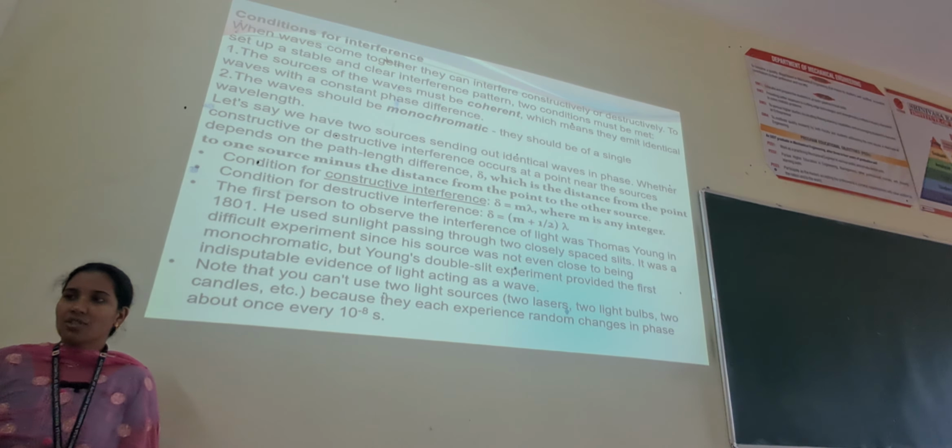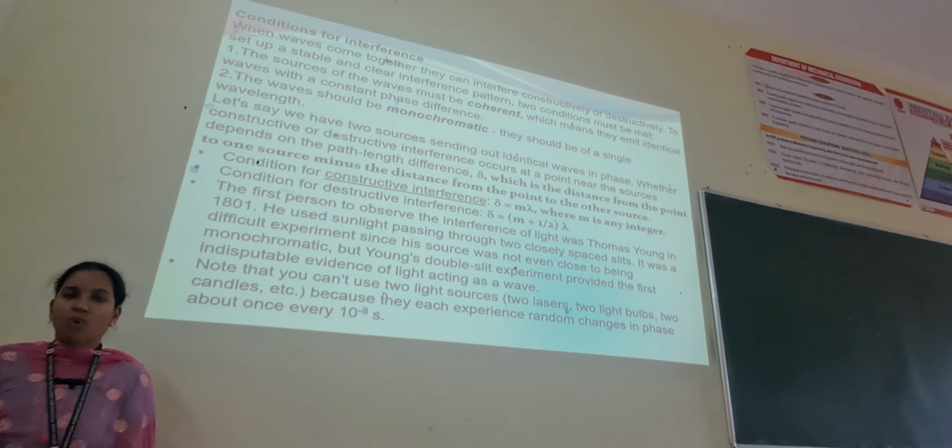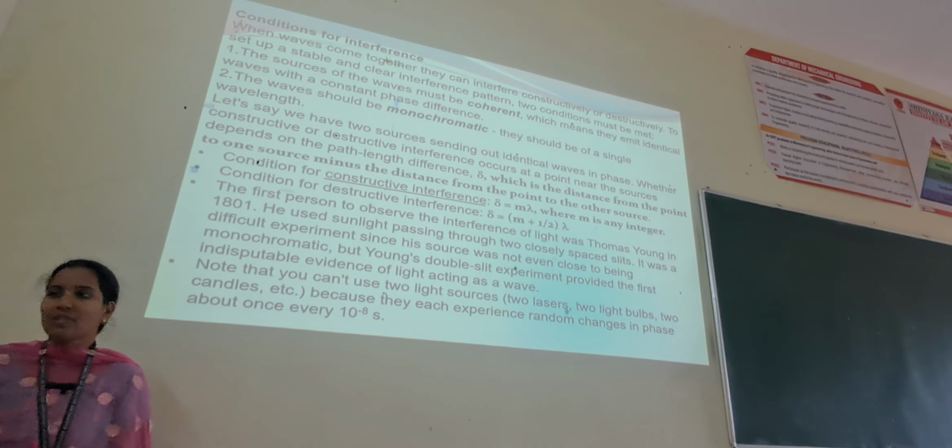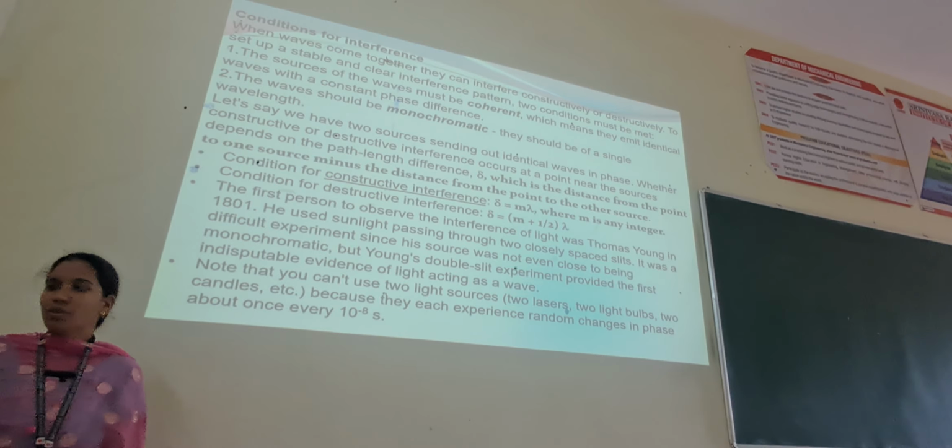So there are some conditions for interference. The first condition is that the sources of the waves must be coherent, which means they emit identical waves with a constant phase difference. The second is that the waves should be monochromatic, that means they should be of a single wavelength. The third is the path difference: the distance from the point to one source minus the distance from the point to the other source. The condition for constructive interference is delta equals n lambda, where n is any integer. The condition for destructive interference is delta equals (n plus 1/2) times lambda.